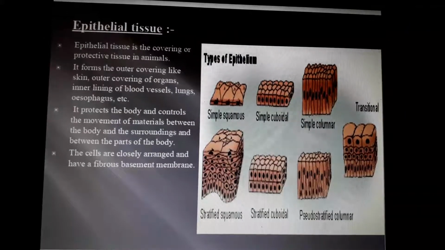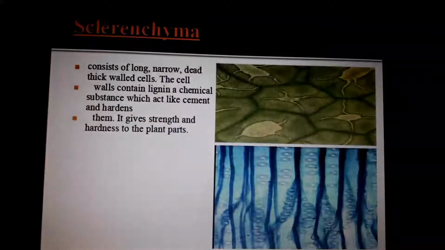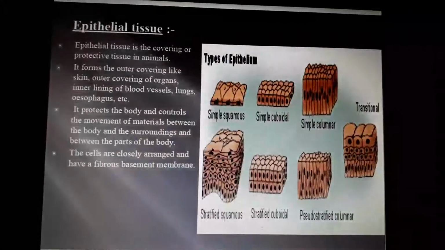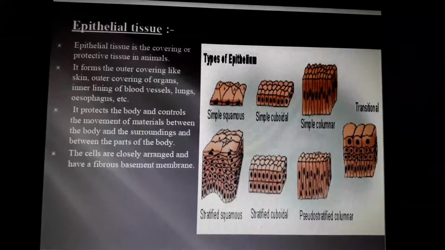Okay, which one did we study in plant cells? Closely packed cells, what is it? The last one we studied, sclerenchyma, isn't it? Like them, they are very closely packed, very close to each other. If we want to give protection, it must be tough, isn't it? If it must be tough, then it must be closely packed. Then only it will have toughness, strength. So these epithelial tissues are very closely arranged.